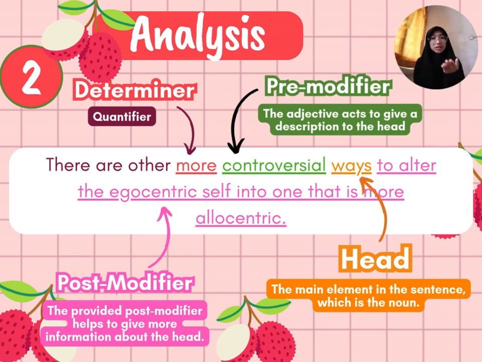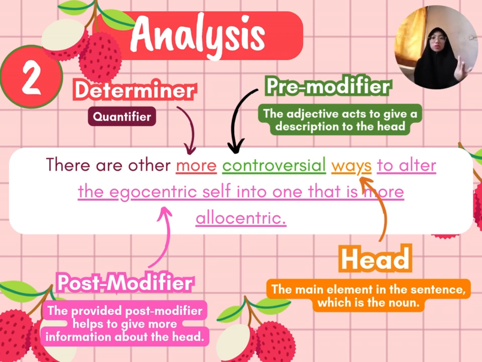So, since the pre-modifier stated is controversial, this proves the function of the pre-modifier successfully, since it conveyed the description of the head accurately as the author wanted.